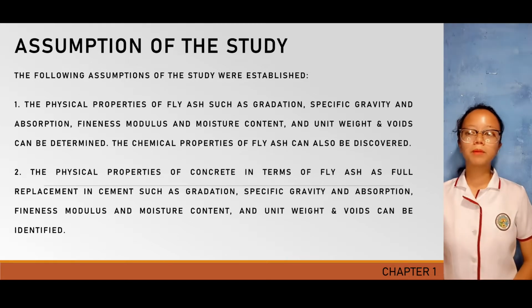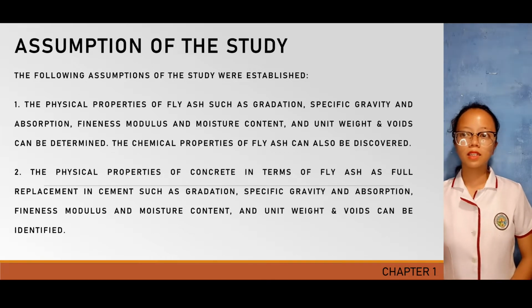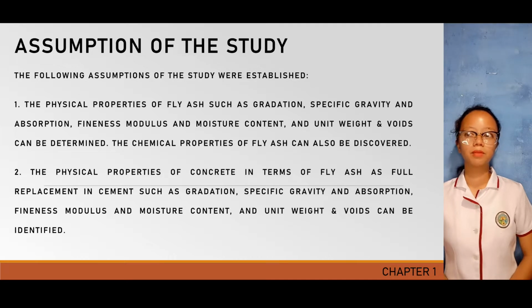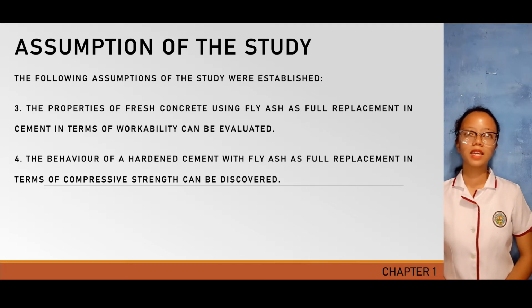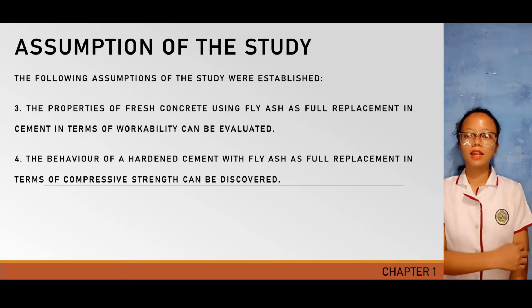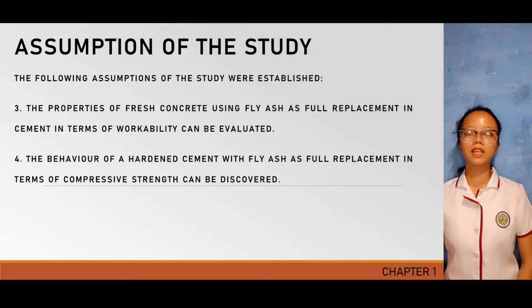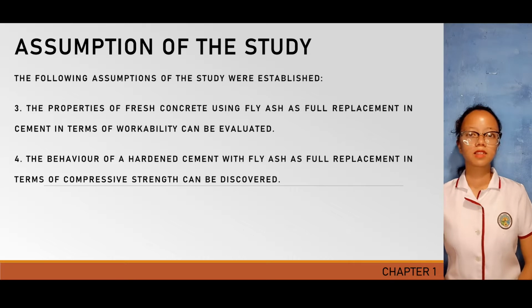Second, the physical properties of concrete with fly ash as full replacement in cement, such as gradation, specific gravity and absorption, fineness modulus, moisture content, and unit weight and voids can be identified. Third, the properties of fresh concrete using fly ash as full replacement of Portland cement in terms of workability can be determined. Lastly, the behavior of hardened concrete with fly ash as full replacement to Portland cement in terms of compressive strength can be discovered.